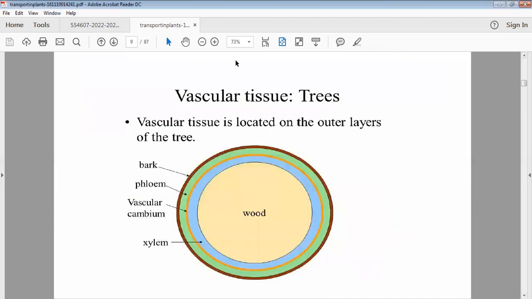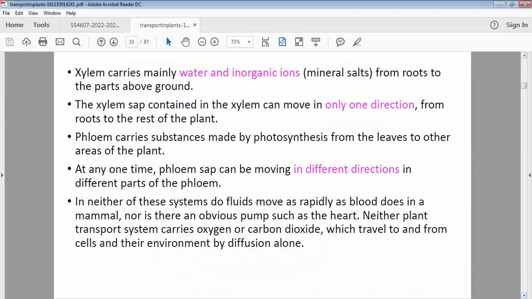If I'm talking about trees, the vascular tissue is located on the outer layer. The inner part is made up of wood. You can see this ring, and you know that we can find the age of a tree by counting the rings of the xylem. So this is the xylem. Then you can see the vascular cambium, then the phloem, and at the top outside is the bark, which is the hardwood, or you can say the dead part, which is obviously not involved in transport.